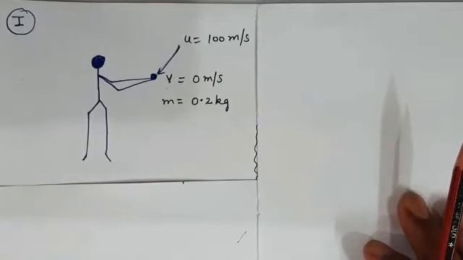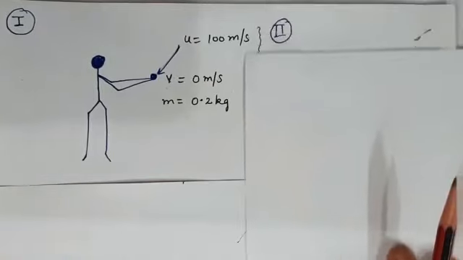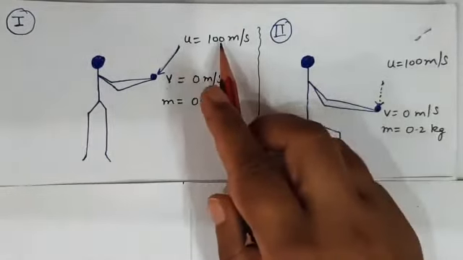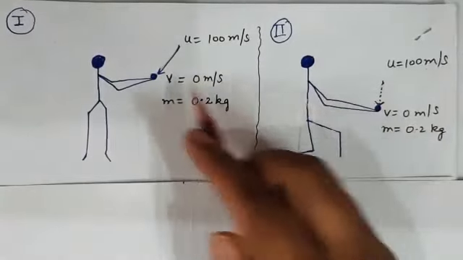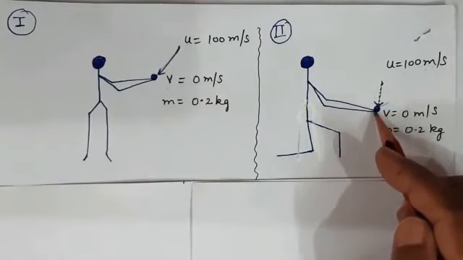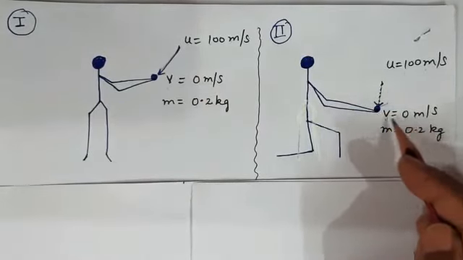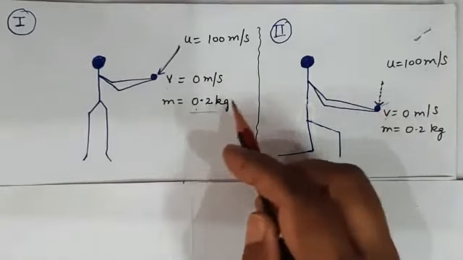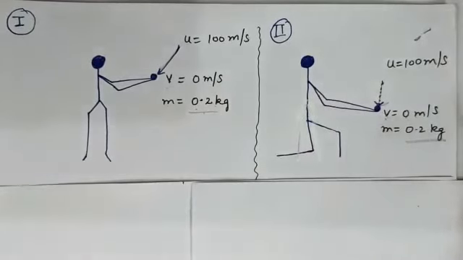in very less time. But in the second case, the fielder is taking some time. He is bending or pulling his hand backward while catching a fast moving ball. The initial velocity I have considered the same, 100 meter per second. Now the final velocity will also become 0, because after the ball has been caught in his hand, the final velocity will be 0. So v is 0 meter per second, and the mass of the ball I have considered 0.2 kg in the first case, so 0.2 kg in the second case.